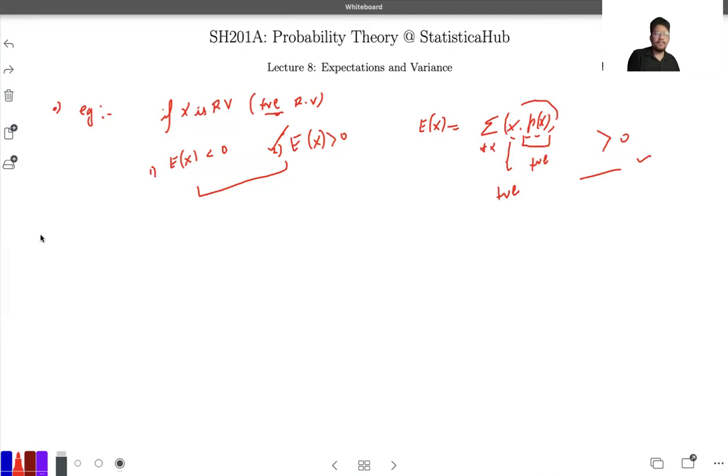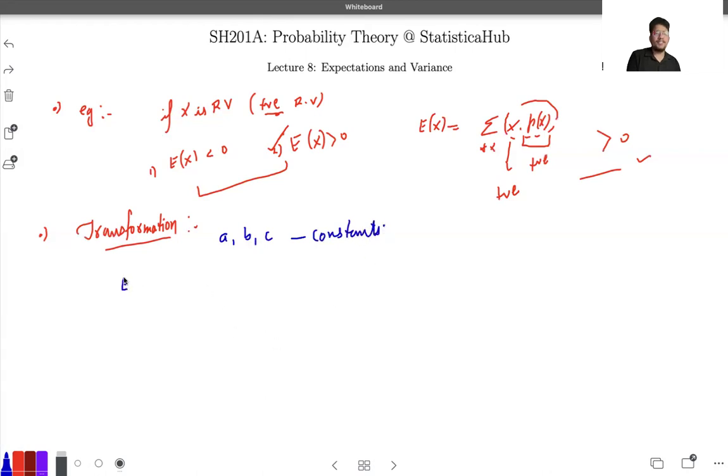Okay, moving ahead with the next concept, maybe some sort of transformations. Just assume that you are given some particular constants, maybe some A, B, C. These are some constants.